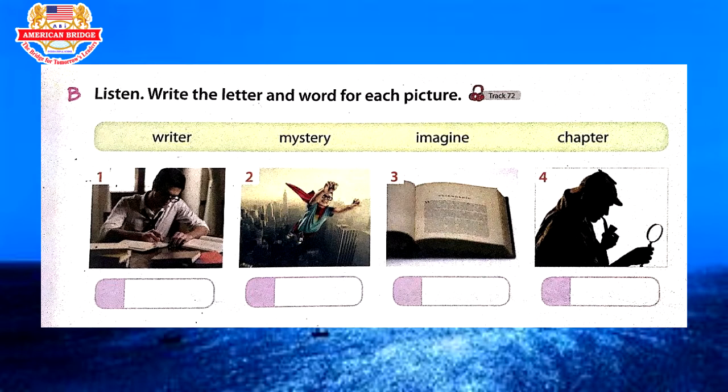Words to know A. Listen. Write each word. Then match each with its meaning. Number 1. Fiction. Number 2. Character. Number 3. Real. Number 4. Novel.